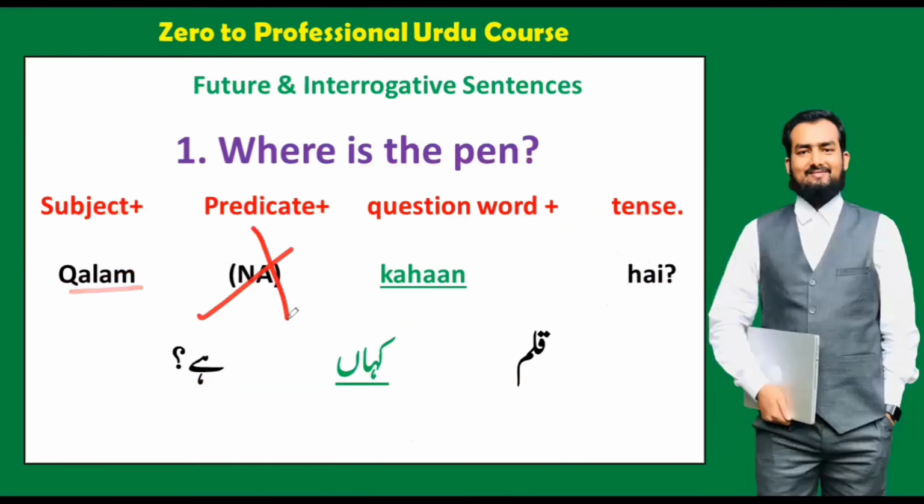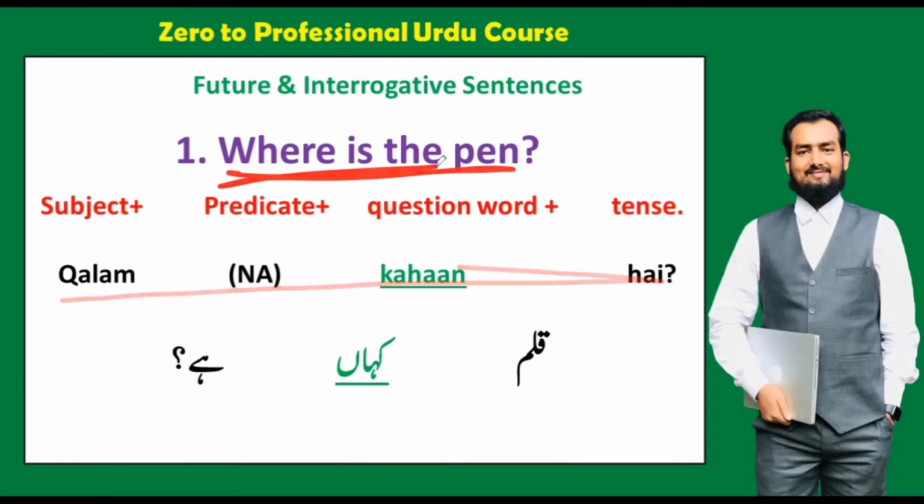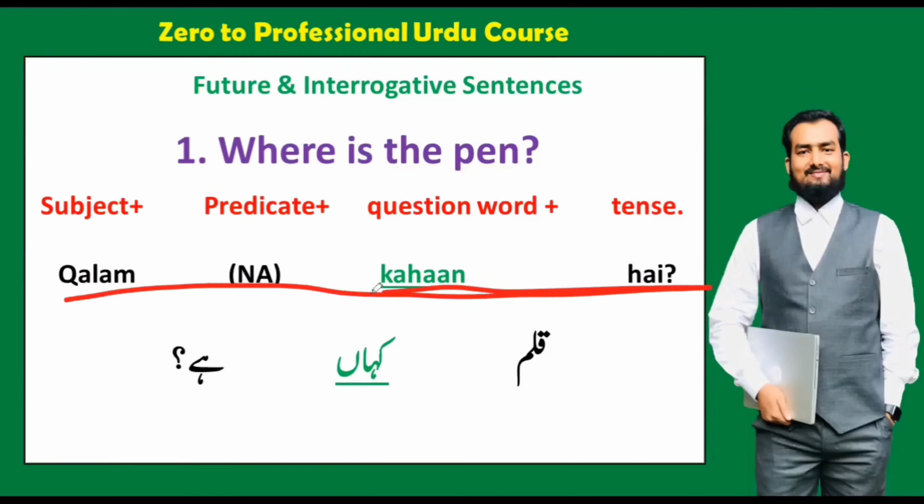Subject, there is no predicate, that is why we did not say. Then question word, then tense. And here the word qalam is male singular, that is why we have used hai. And the sentence is actually in present. Okay, where is the pen? Qalam kahan hai?